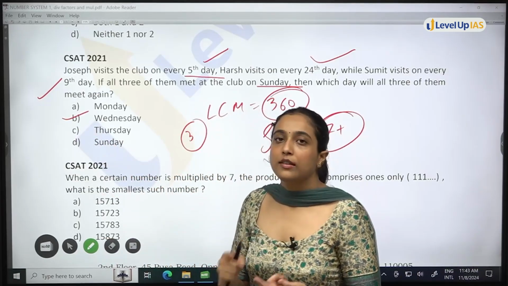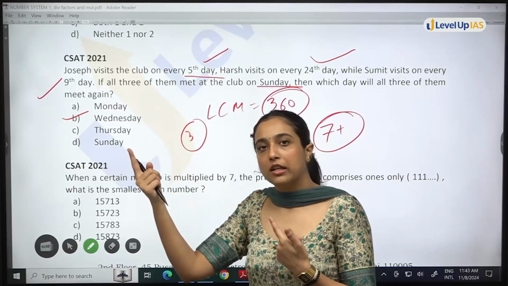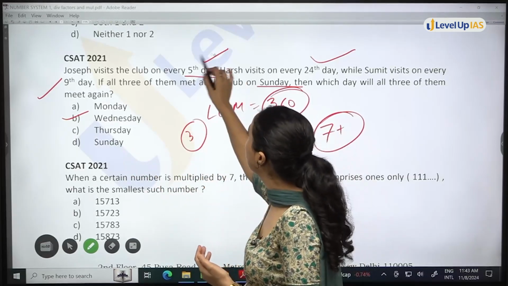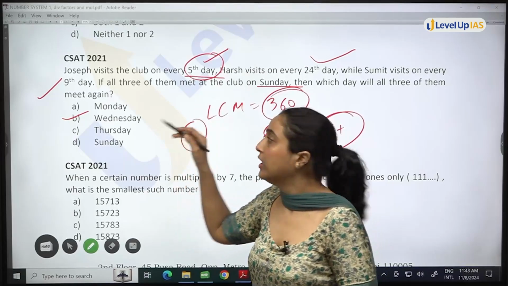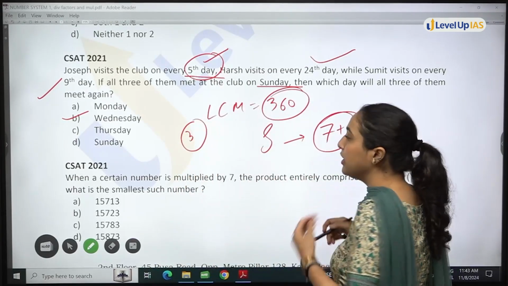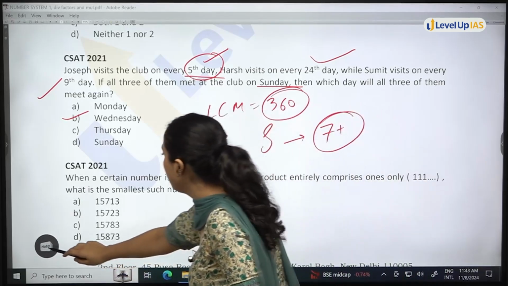Understood? So the same concept of LCM, earlier it was used when you had to double the amount, whatever it was given, and here the same concept of LCM is used, but it is mixed with the calendar.